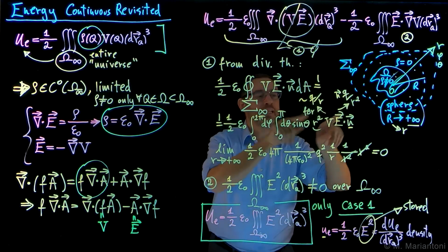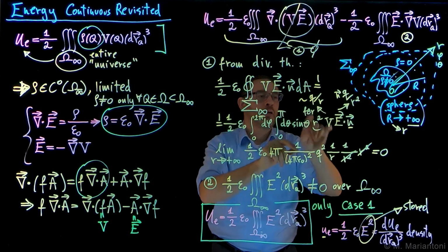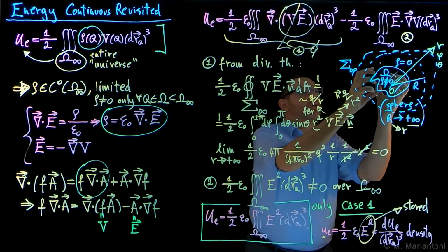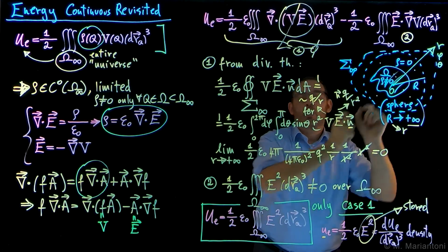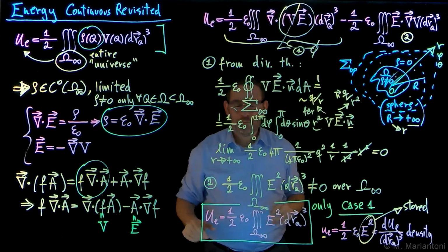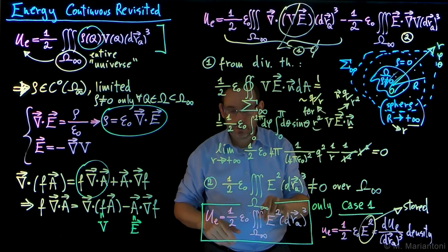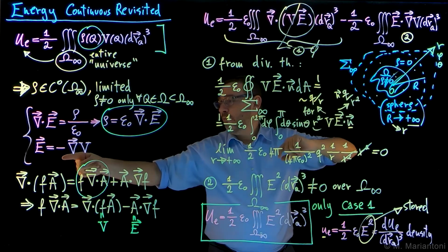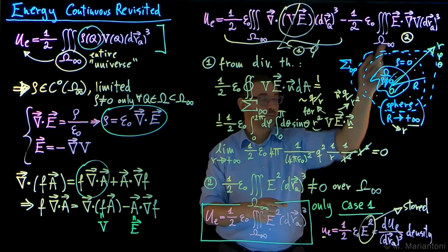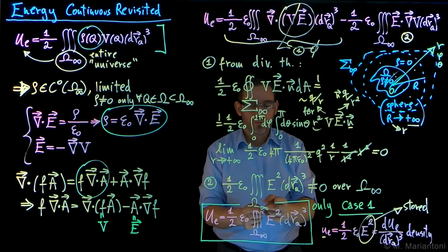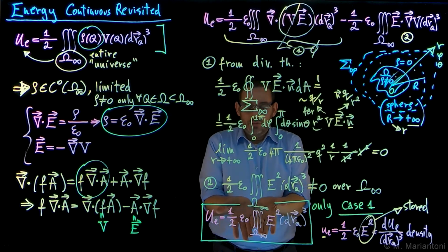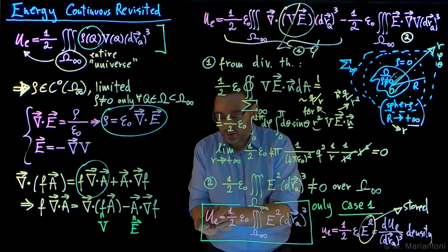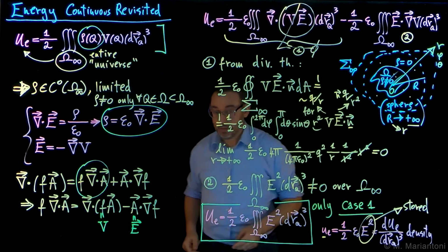We use the concept of far field and far potential, 1 over r and 1 over r squared, because this object is like a point-like charge when I look at it from very far away. The second expression, by means of the rotational property, conservative field, we can write as E absolute value squared, which gives us this expression showing that the electrostatic energy is stored in E. That's it.